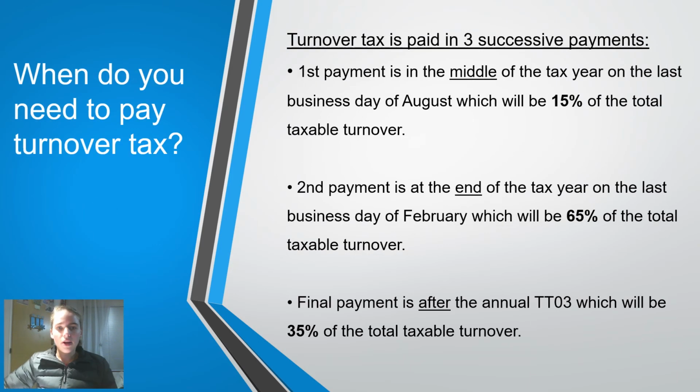Moving on to the three successive payments of turnover tax. The first payment will take place in the middle of the tax year on the last business day of August, which will be 15% of your total taxable turnover. The second payment will be at the end of the tax year on the last business day of February, which will be 65% of the total taxable turnover. The final payment is then after the annual TT03, which will be 35% of the total taxable turnover.